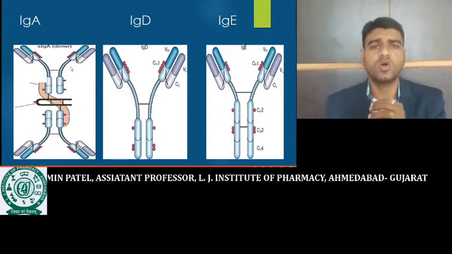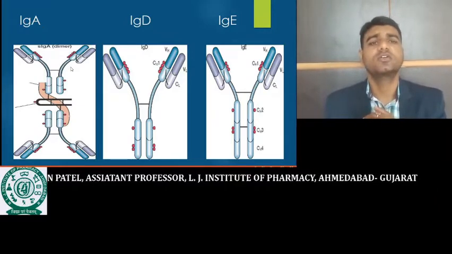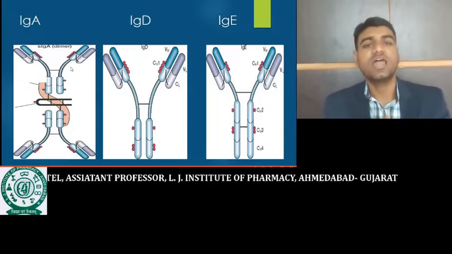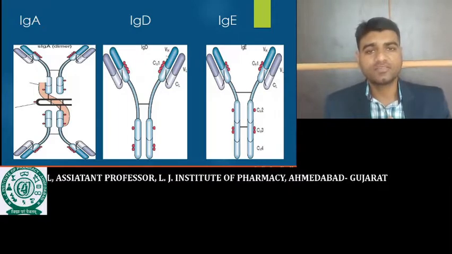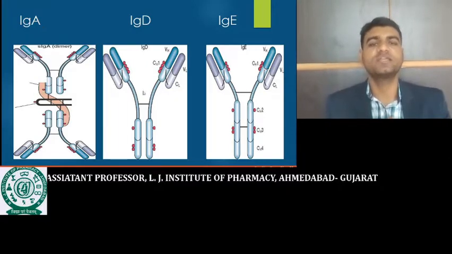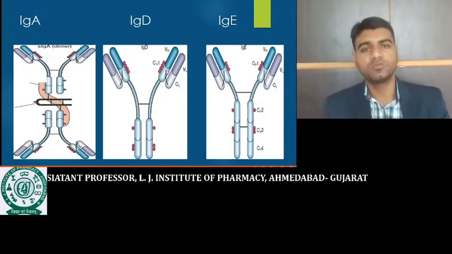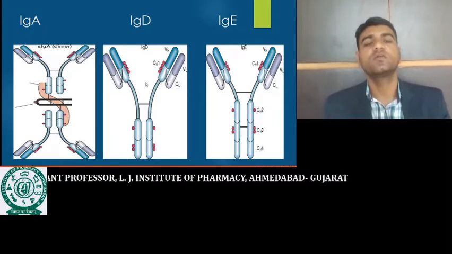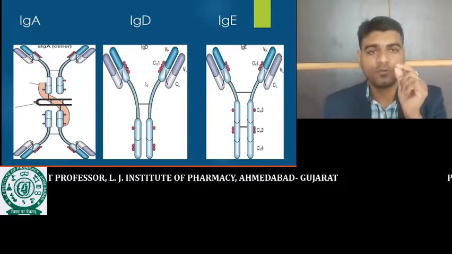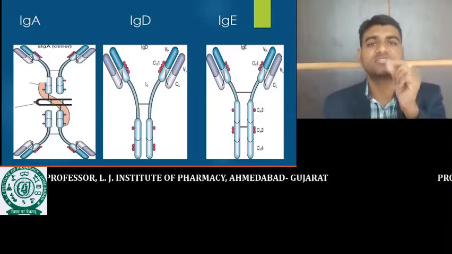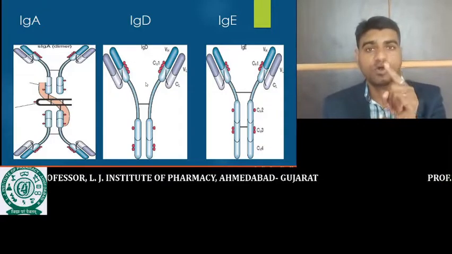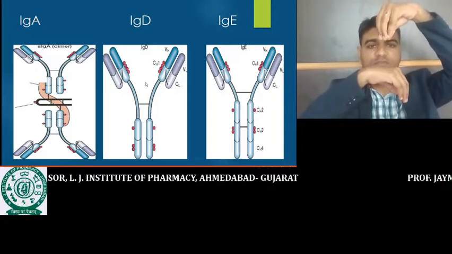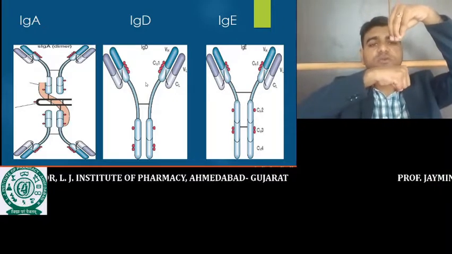All these sensitizing reactions occur due to IgE. In IgE, the Fc portion, the crystallizable fragment, contains different forms, C1, C2, C3, C4, and the receptor for the C4 Fc portion is present on the surface of the mast cell.